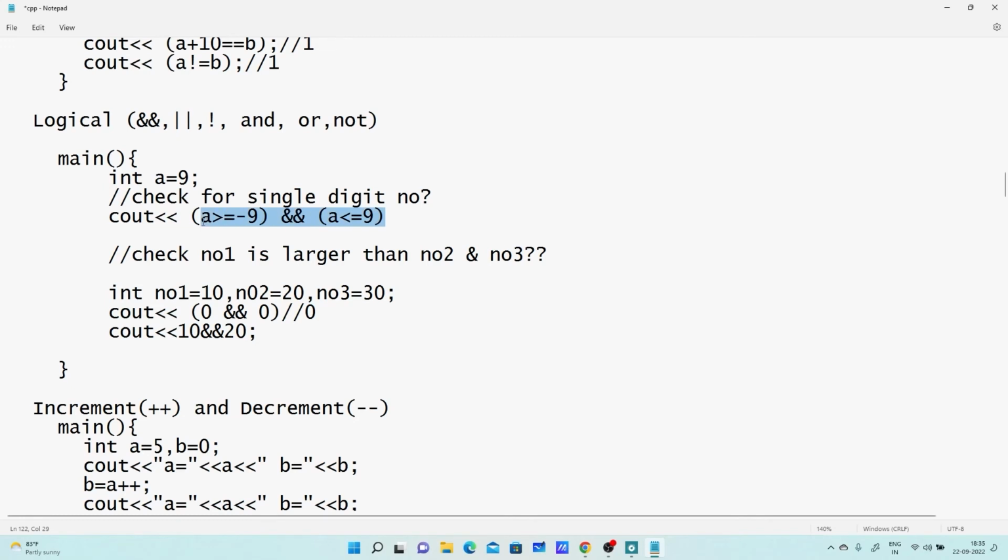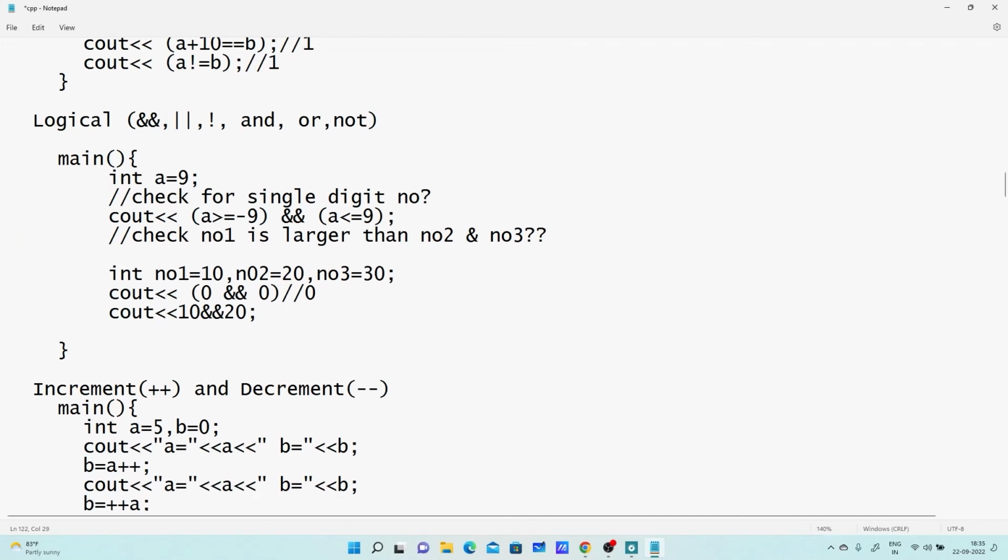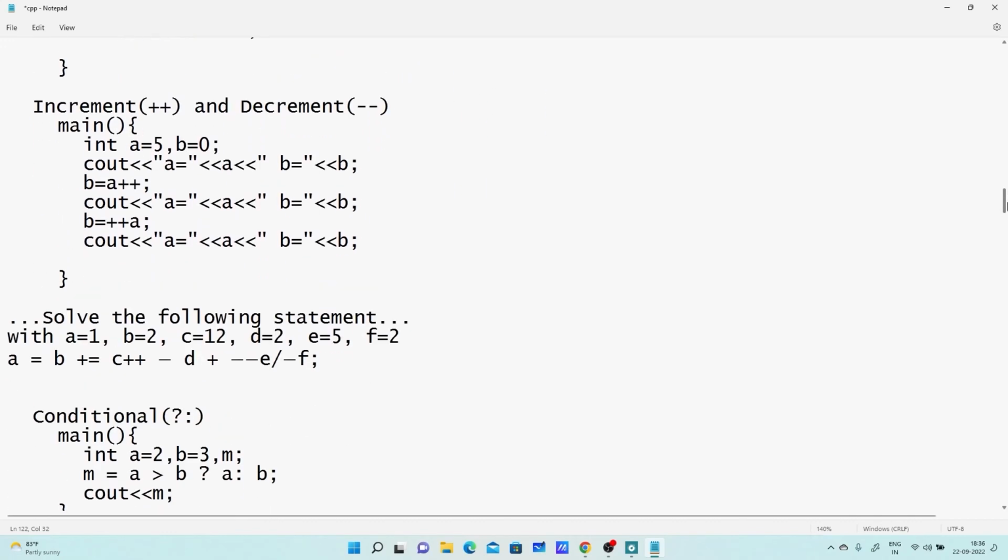So the result depends on the values. In this case the condition is true, and we get the result as true, that is 1. I want to invert it, so I can use the logical not operator. Try to understand, it is giving 1 as a result, and I am introducing an exclamation mark, so it will invert the result. It is a unary operator, and the result will be inverted to 0. Clear?